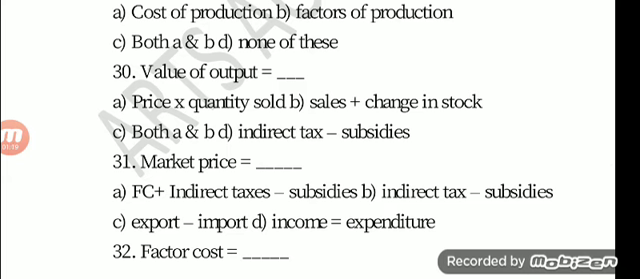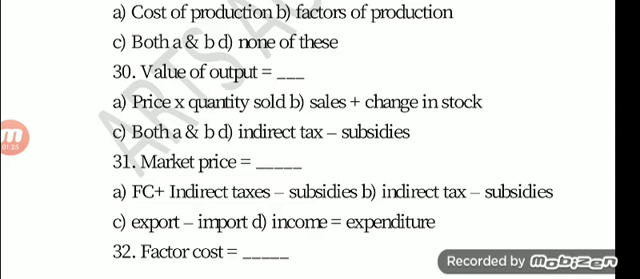Question number 30. Value of output is equal to dash. Option A, price into quantity sold. Option B, sales plus change in stock. Option C, both A and B. Option D, indirect tax minus subsidies. The answer is option C, both A and B.